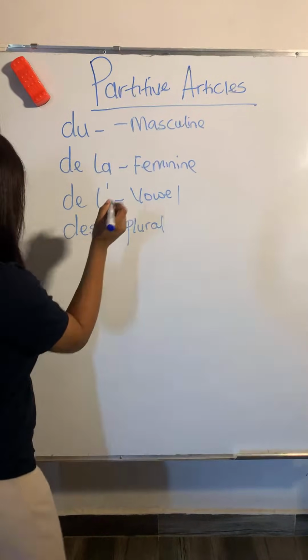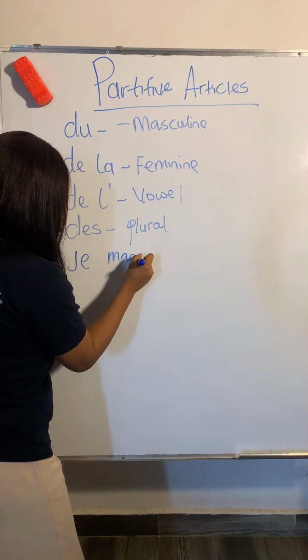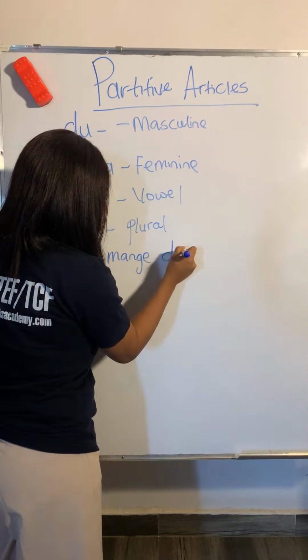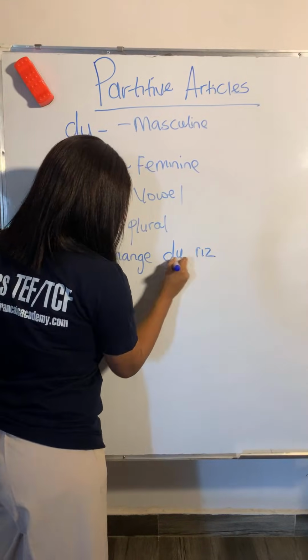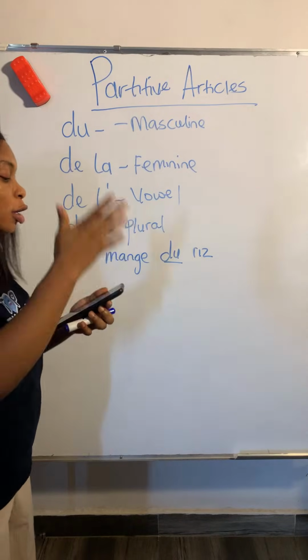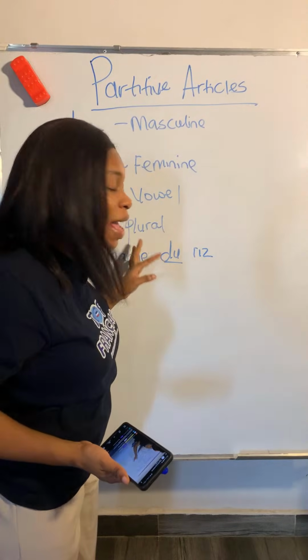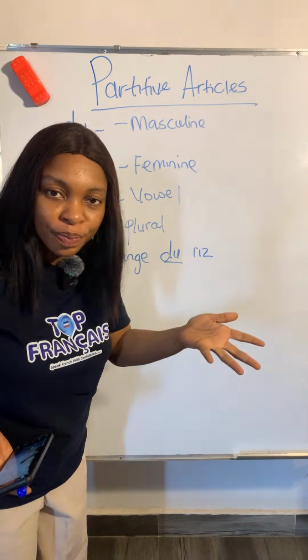So now let's look at the example. Something like je mange du riz. Literally saying I am eating some rice. So this du here means some.